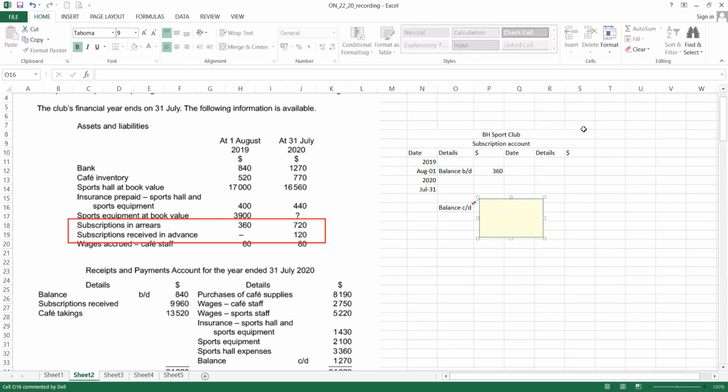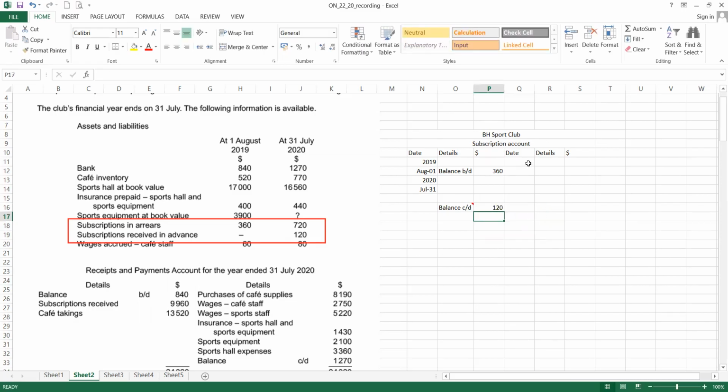End of year means that subscription received in advance. Okay, so this is the amount that we get, which is a liability. Subscription received in advance is a liability. So subscription received in advance 120.